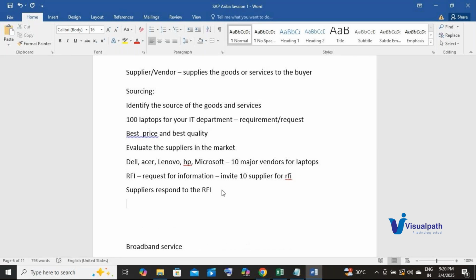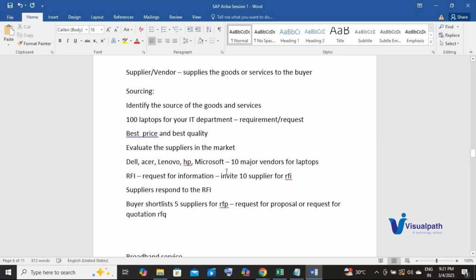And then, based on the responses, the buyer shortlists 5 suppliers for RFP. RFP stands for request for proposal, or you can also call it request for quotation, RFQ.